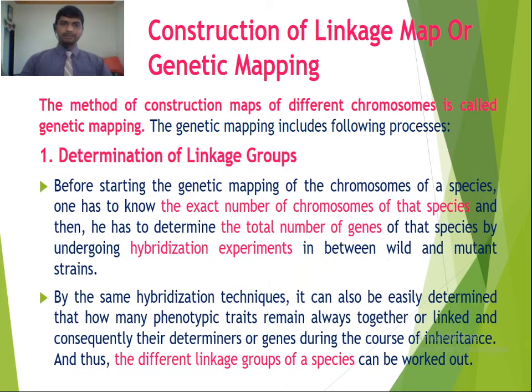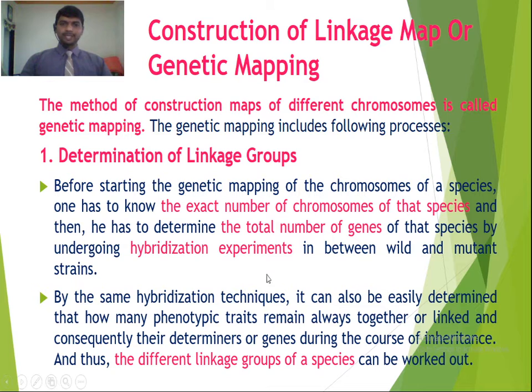The first one is the determination of linkage groups. Before starting the genetic mapping of the chromosomes of a species, one has to know the exact number of chromosomes of that species. I previously told you that the onion plant has 16 chromosomes. So we know the exact number of chromosomes of that species. Then he has to determine the total number of genes of that species by undergoing a hybridization experiment between wild and mutant strains.